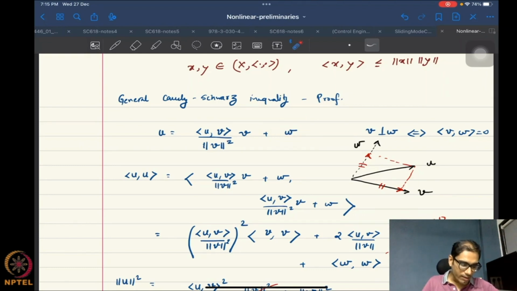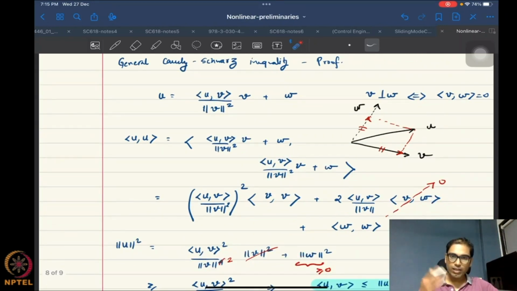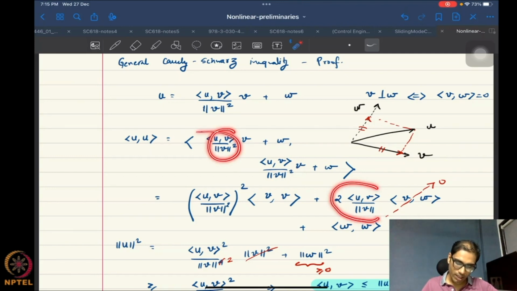Now, if I take the inner product of u with itself, then you can just write this formula again. So basically this is u, I repeat the same thing here, and then I expand it using how the inner product works. From the first two, I will have uv over norm v squared, whole squared, multiplied by v inner product with v. And then I will have a mixed term, which is twice uv divided by norm v squared.